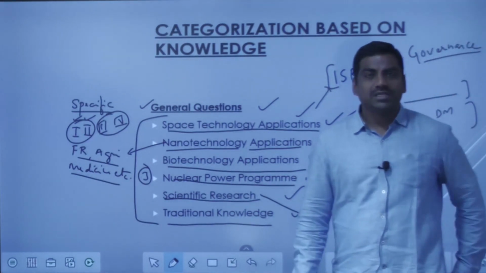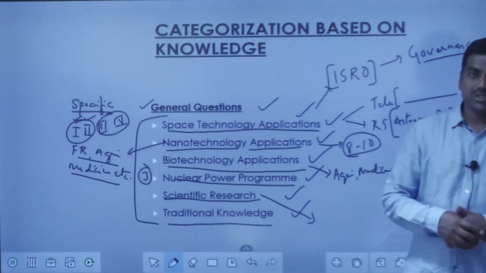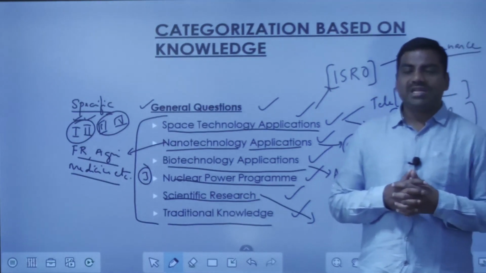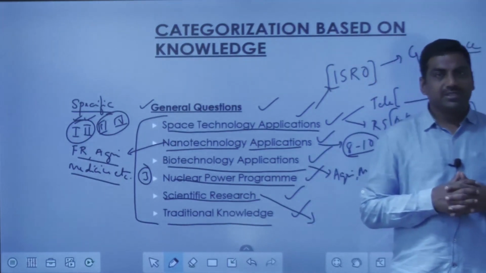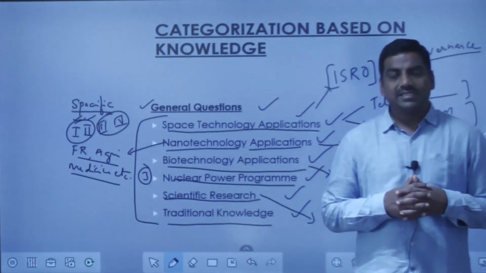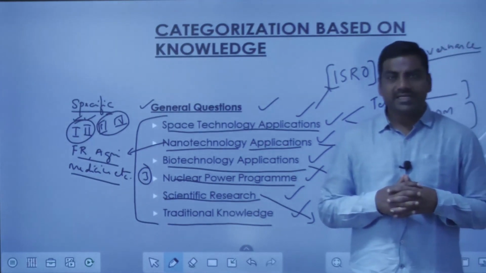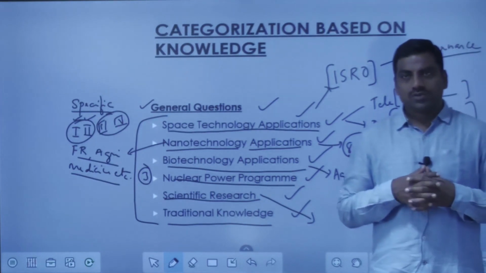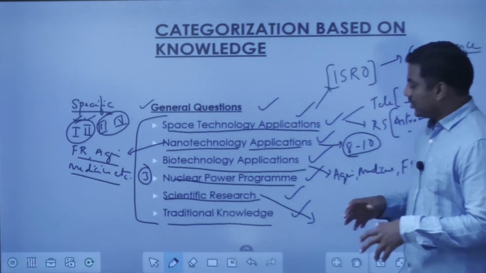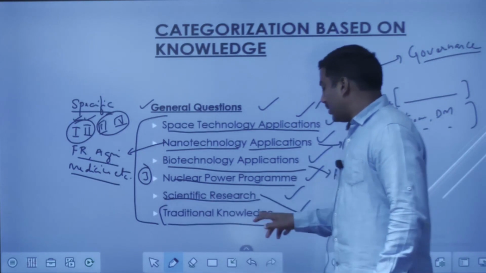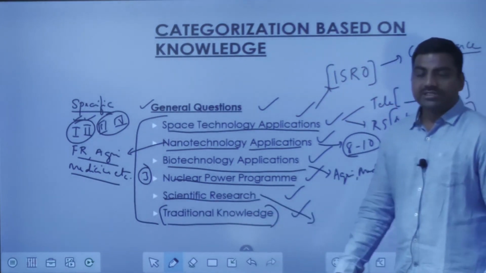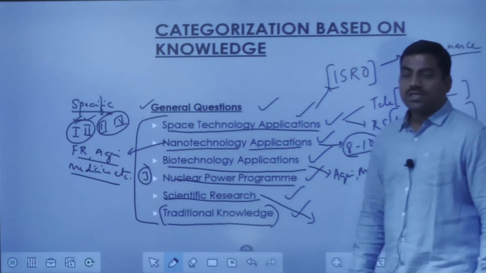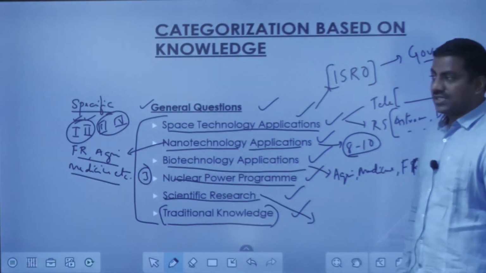Traditional knowledge, especially in the field of biotechnology, is very important, and so are the capitalization of this traditional knowledge and issues such as IPR, intellectual property rights, and especially biopiracy and so on. Those issues have to be covered in detail. They all come under a bigger chunk, that is traditional knowledge. Please research traditional knowledge also, because very often we find questions in the exam.